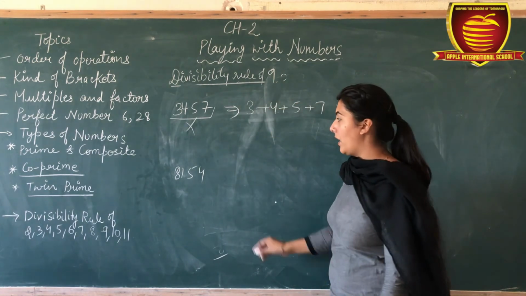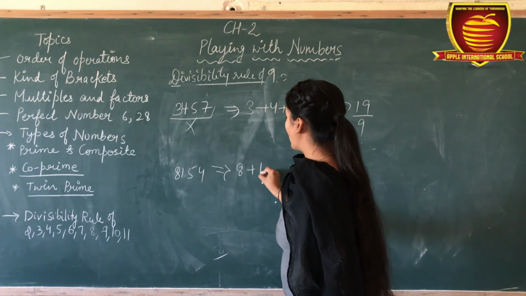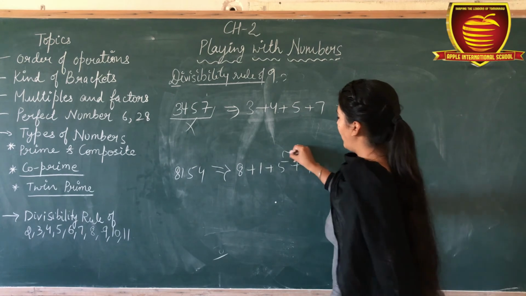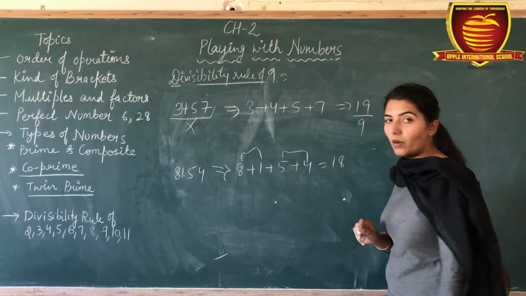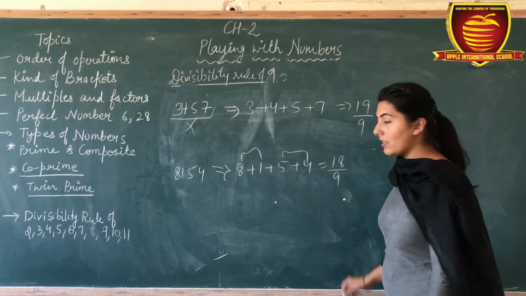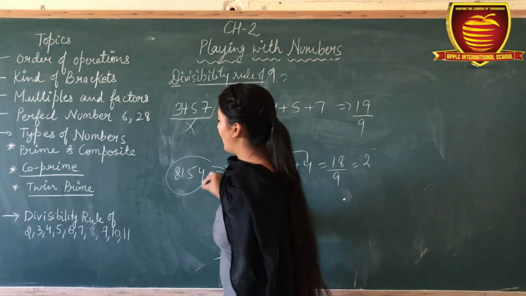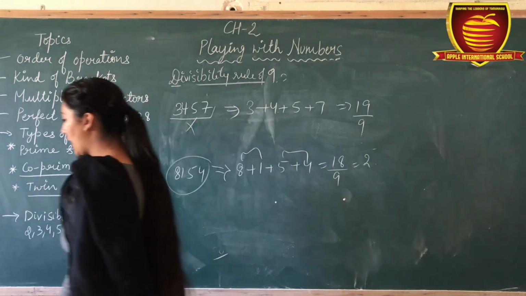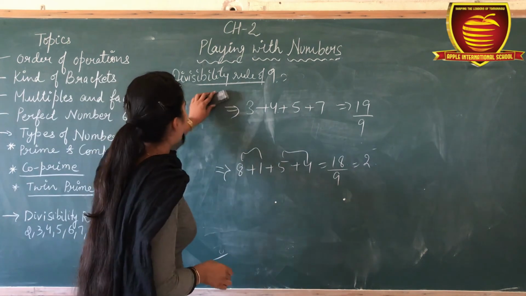Okay. Now check for 8154. 8 plus 1, 9, 9 plus 5, 14, 14 plus 4, 18. Okay. So is 18 divisible by 9? Yes, of course. Then the whole number is divisible by 9. Okay. Now the second last one is 10.